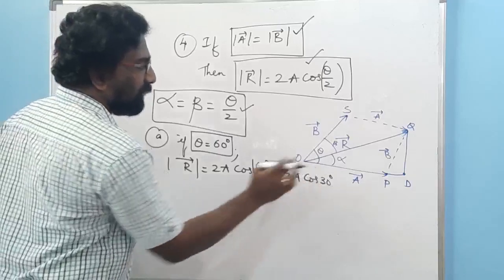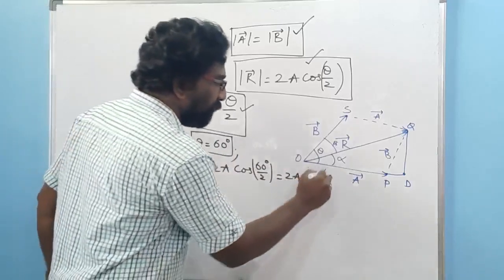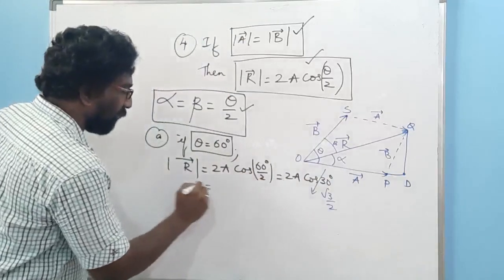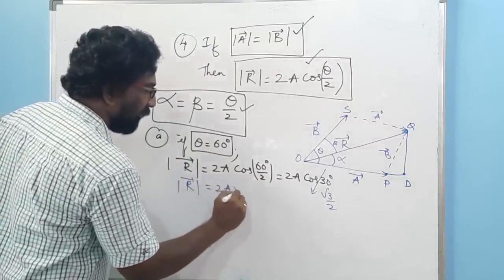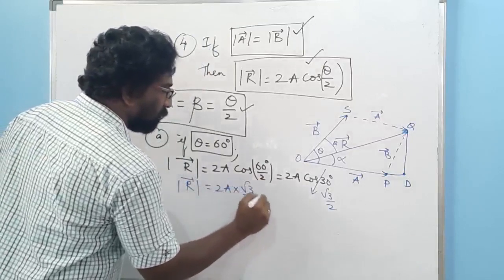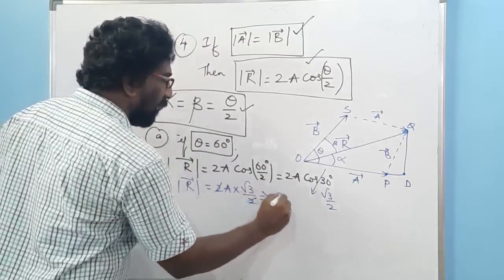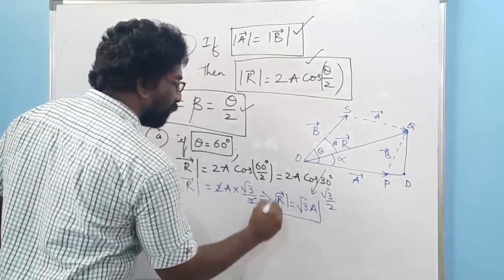We know that cos 30 is equal to root 3 by 2. Cos 30 is equal to what, ma? It is root 3 by 2. So root 3 by 2, if you substitute here, then the magnitude of vector r equal to 2 times of a into root 3 by 2. Then 2 and 2 will get cancelled. Ultimately, the magnitude of r will be root 3 times of a.